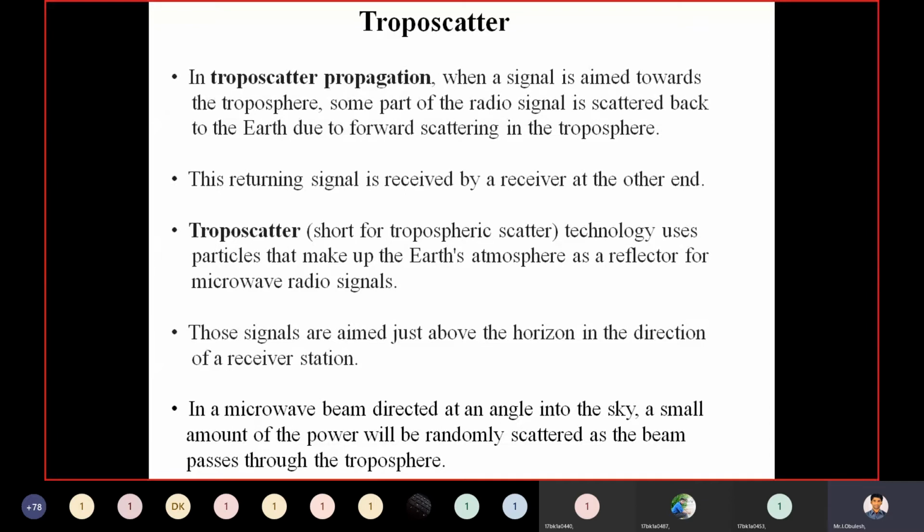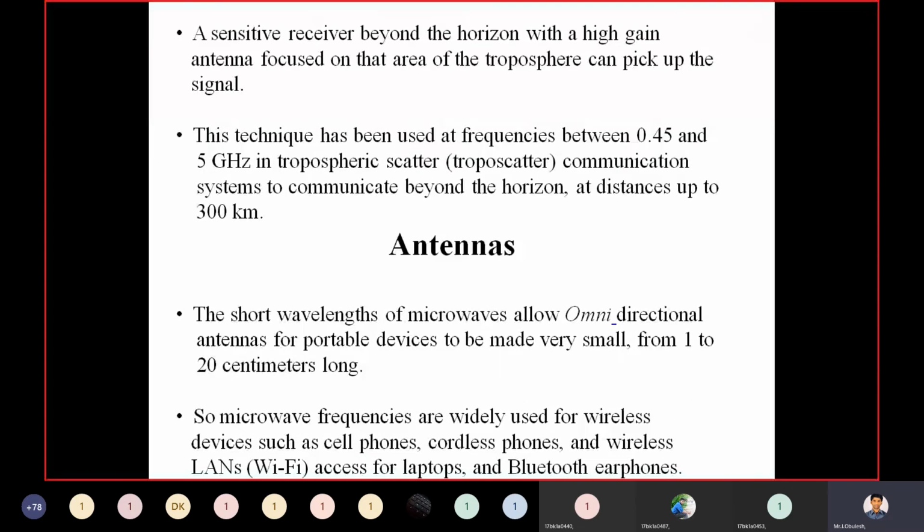A sensitive receiver beyond the horizon with a high gain antenna which is focused on the area of the troposphere can pick up the signal.